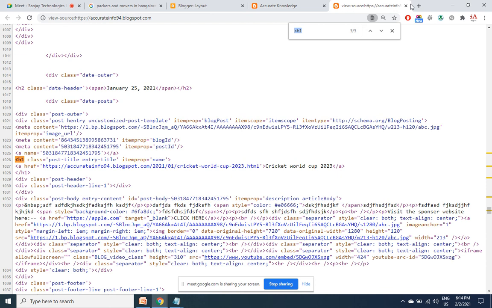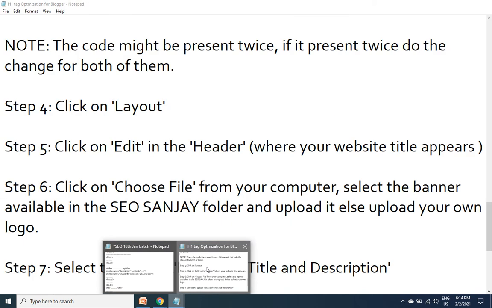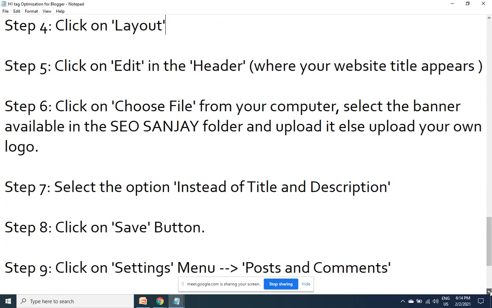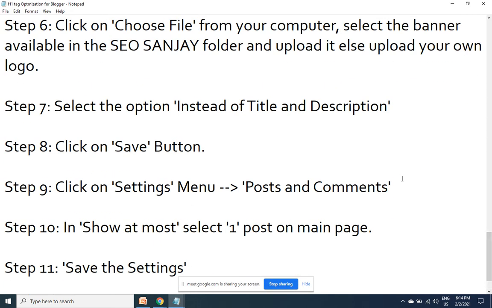Forget 7. So we got to block these multiple H1 tags being generated in the home page. For that we need to see the further steps. Go to settings in the menu, posts and comments, in show at most, select one post in the main page and save the settings.